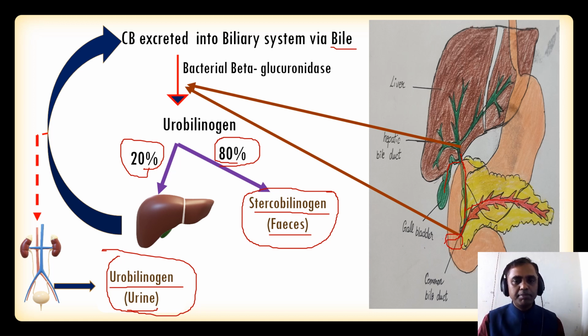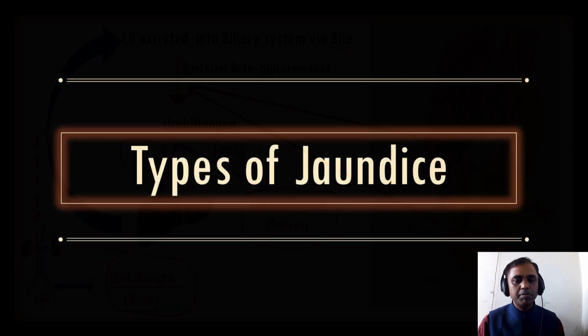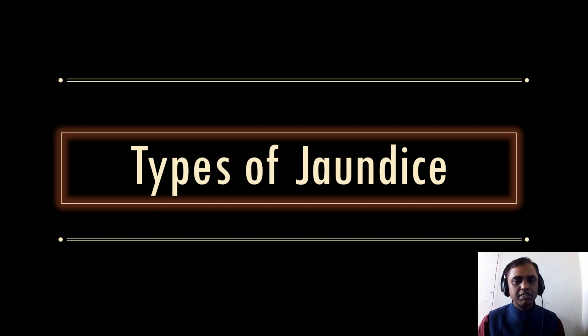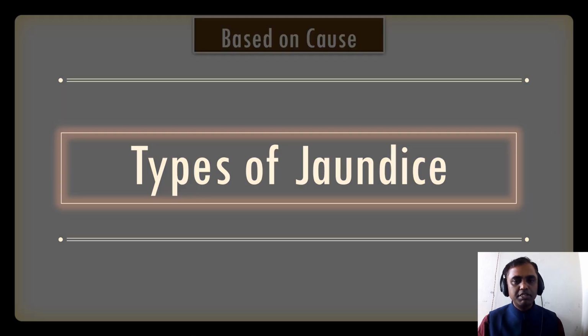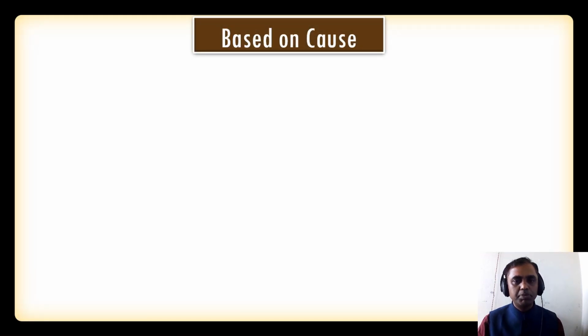So again, in summary, there are three locations. One is the reticuloendothelial system, second one is the liver, and third one is the biliary system. So the unconjugated bilirubin forms in the blood, and conjugated bilirubin forms in the liver, and urobilinogens and stercobilinogens form in the small intestine. So let us study about the types of jaundice. It's very easy once you study the bilirubin metabolism.